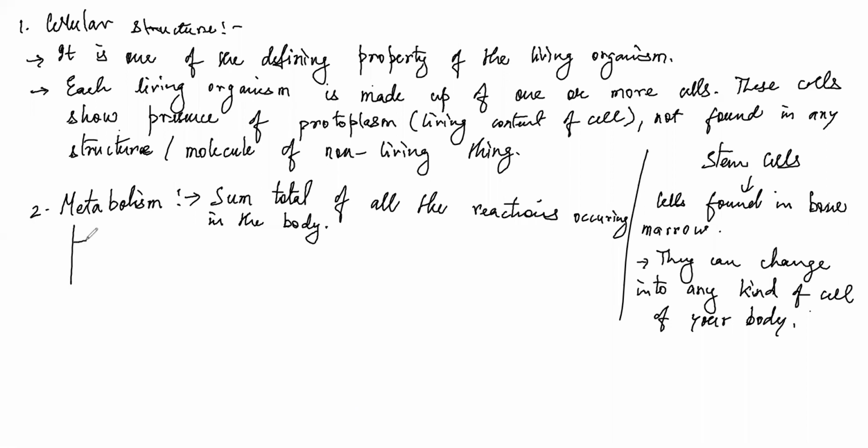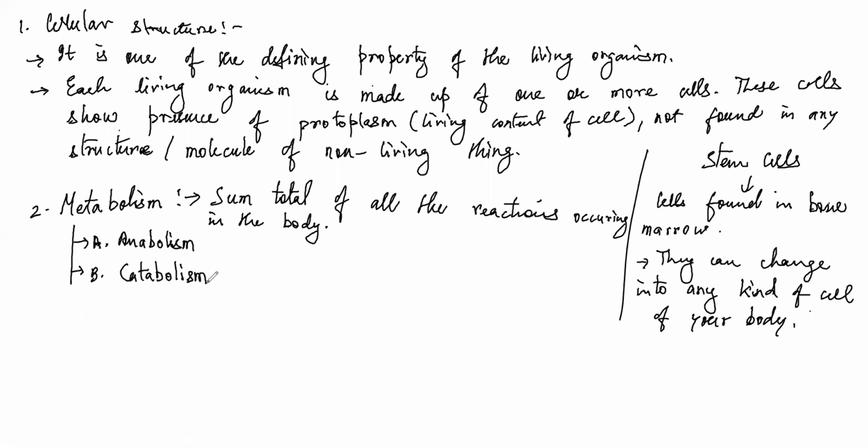The first one is called anabolism and the second one is called catabolism. In anabolism, small inorganic materials or molecules are combined together inside the cell to give rise to a bigger organic structure. That is called anabolism.